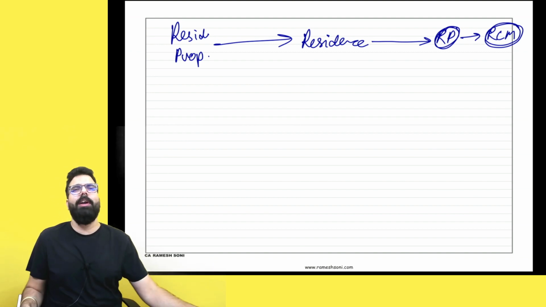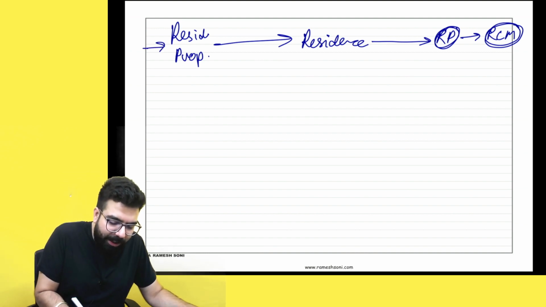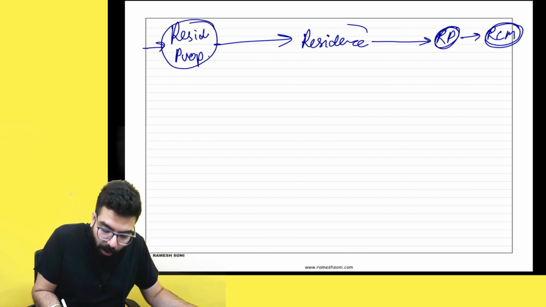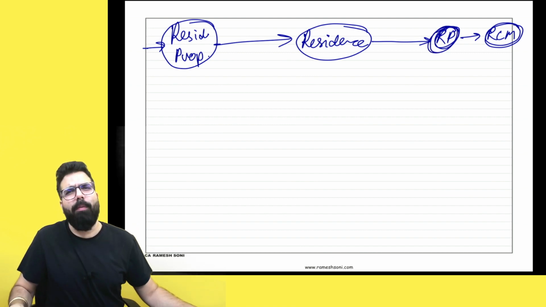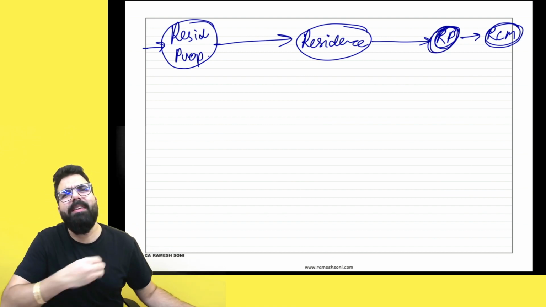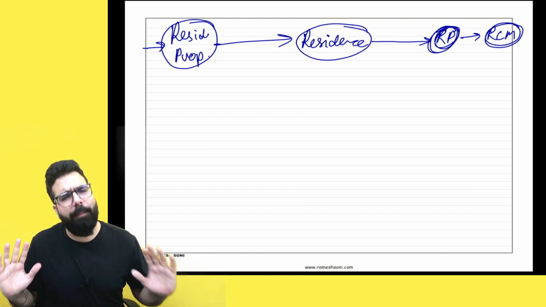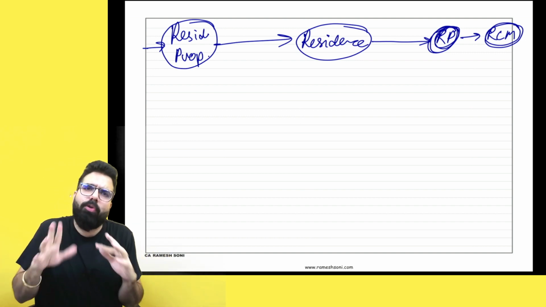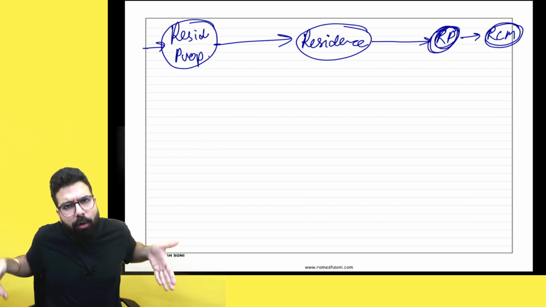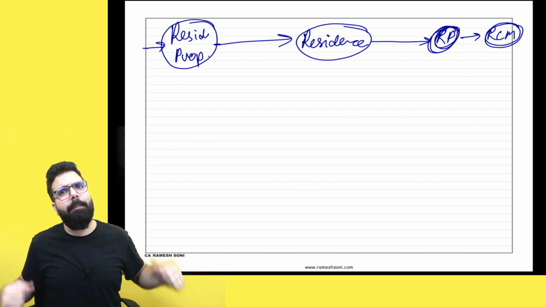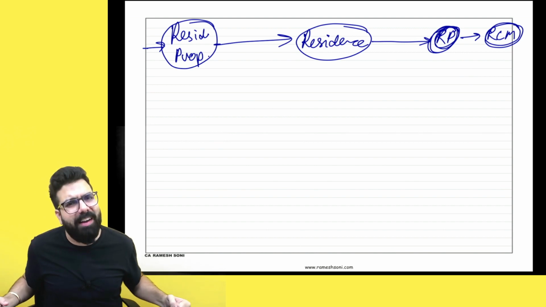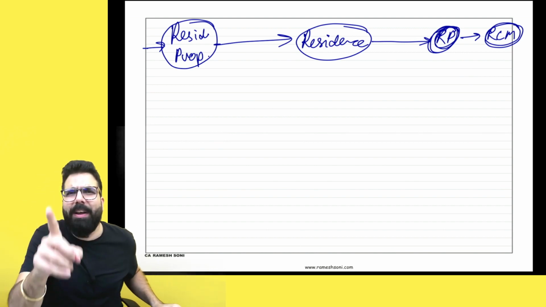Now, they have gone ahead and clarified that, sir, if renting of residential property is done for the purpose of residence, by chance is it done to a registered person also. But supposingly the registered person is a proprietor. I am the proprietor of Ramesh Soni classes. Okay? Now, Ramesh Soni classes, when I went ahead and took this house on rent, this is in my personal capacity. This I have not shown as my business expense. Do I have to pay GST under RCM? You guys tell me, do I have to pay GST under RCM?